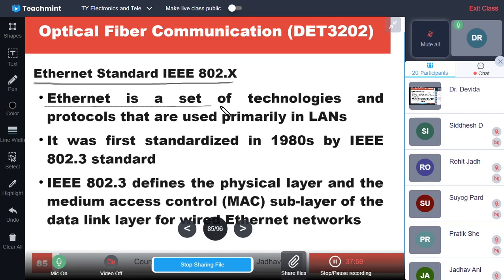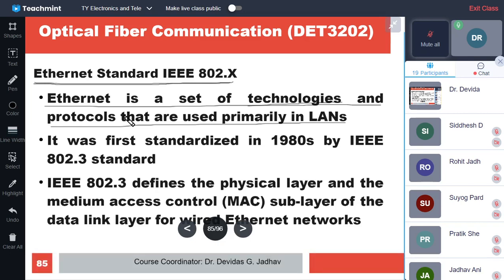Ethernet is a set of technologies and protocols that are used primarily in LANs. When connecting devices in a LAN, these connections are facilitated with a set of technologies and a set of protocols.